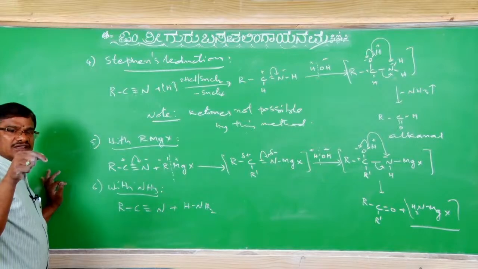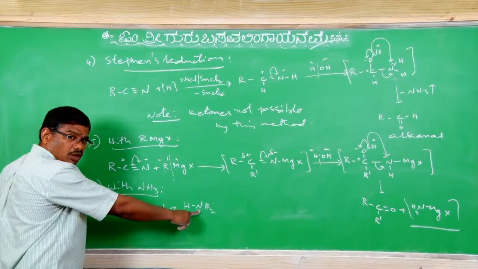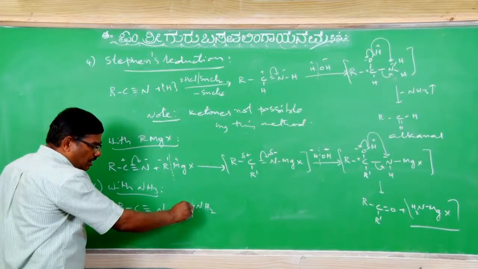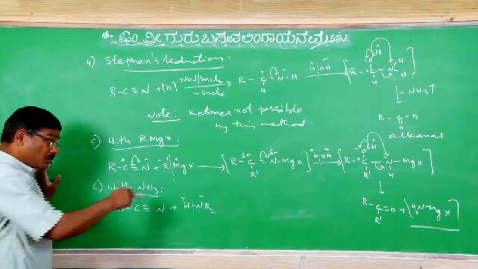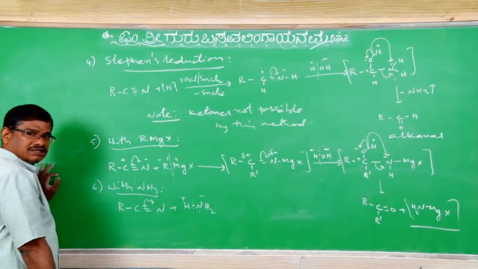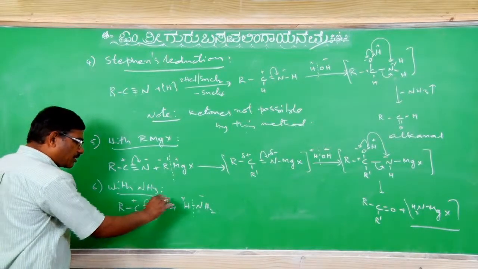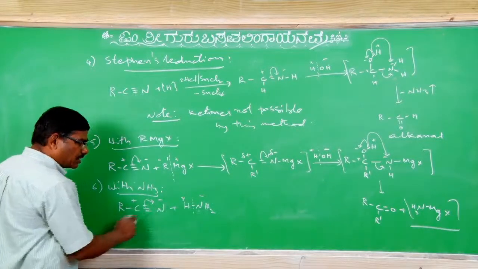Nitrogen electronegativity is more, so NH bond cleavage like this is possible, though very difficult. So here the pi electron polarizes. Now carbon becomes plus and nitrogen becomes minus. The minus accepts the proton and the plus accepts NH2.